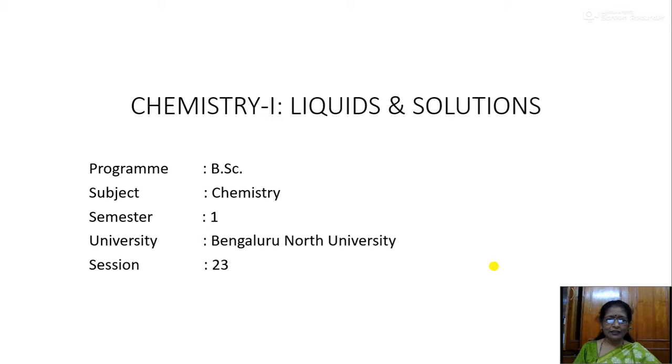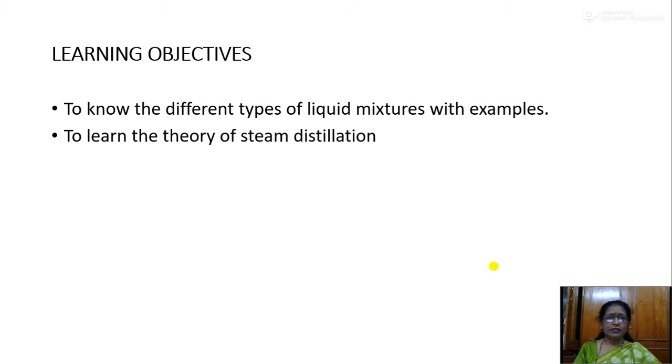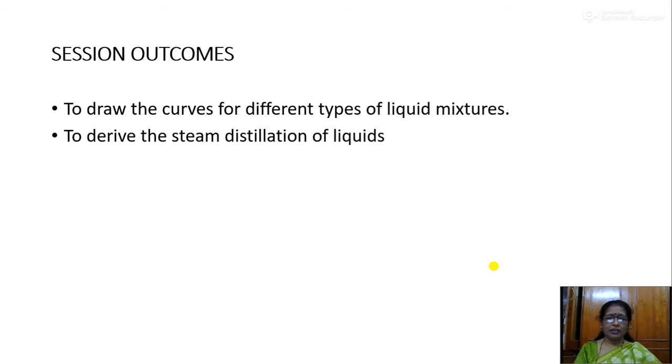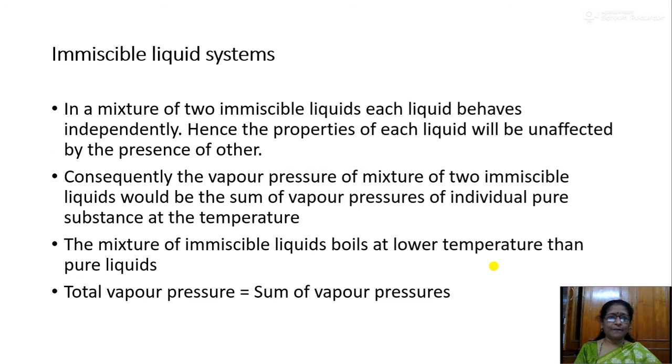First year chemistry, section 23 of liquids and solutions. The content I am going to discuss here is immiscible liquids and theory of steam distillation. Learning objectives are to know the different types of liquid mixtures with examples, and to learn the theory of steam distillation. Prerequisites: classification of liquid mixtures, mole fraction, partial pressure, Dalton's law.